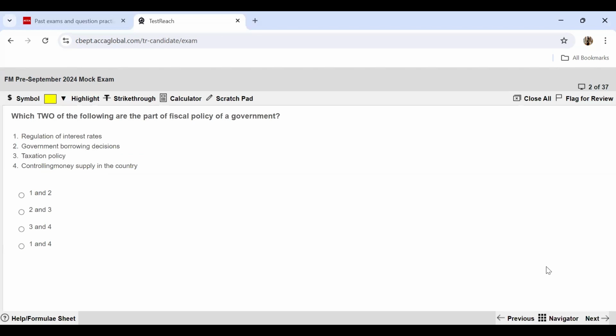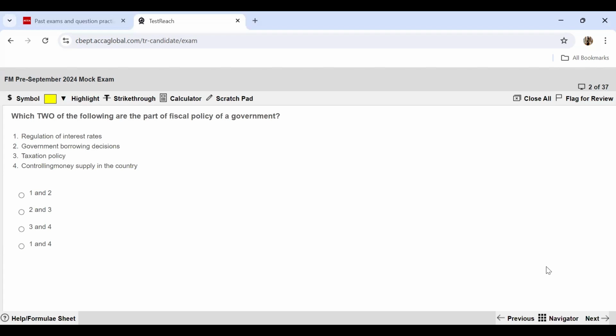Moving further now to question number 2. Question number 2 says, which two of the following are part of the fiscal policy of a government? Now, whenever you're talking about government policies, there are two. One is fiscal, one is monetary. Monetary policy is all about the money supply. So it's controlled usually by the central bank. So everything about interest rates, inflation rates, the reserve ratio, repo rates, all of these rates are going to be a part of the monetary policy to control the money supply and demand.